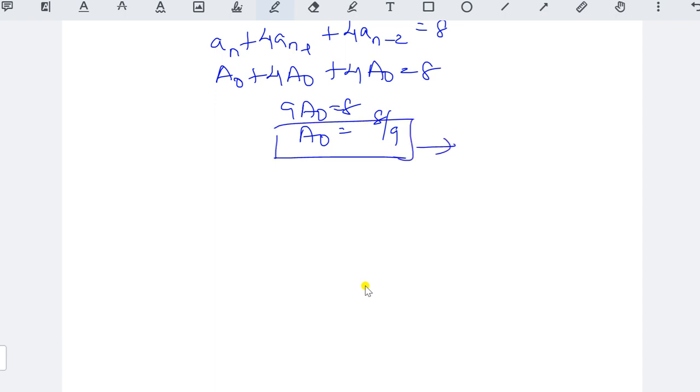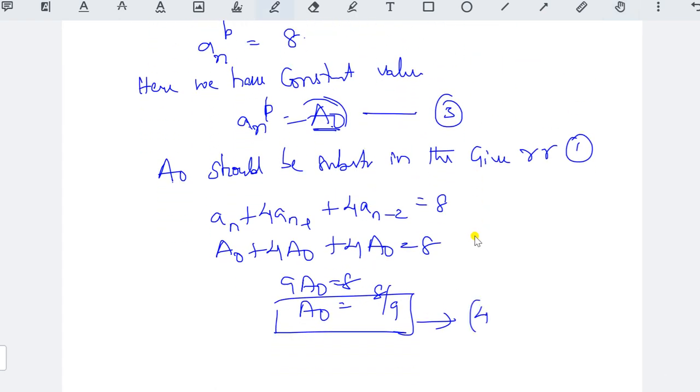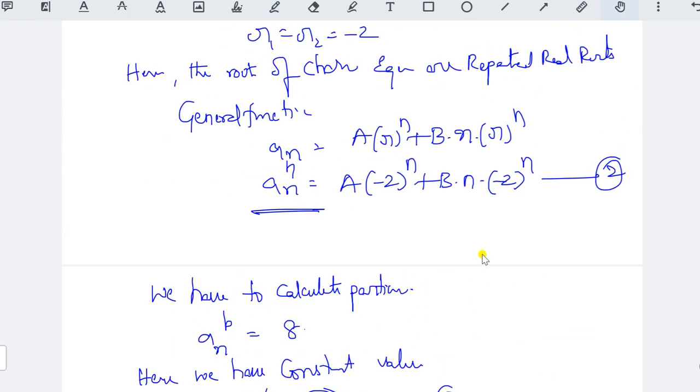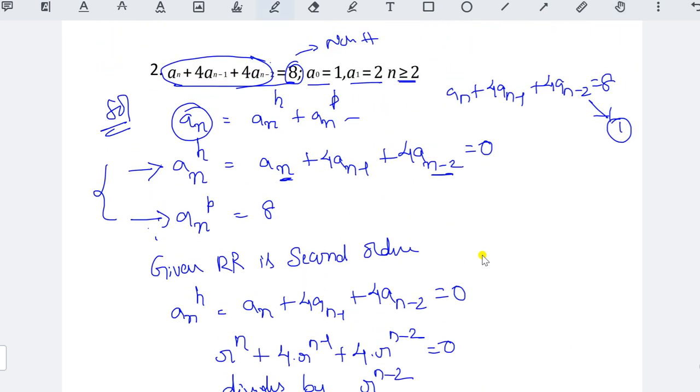Okay, so this is the fourth equation. Now substitute the fourth equation and the second equation in this particular equation.